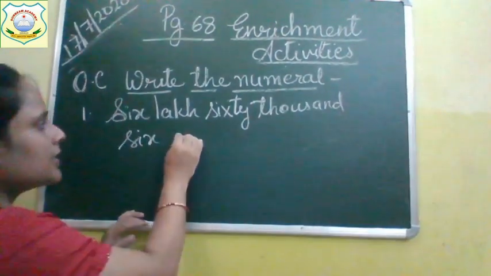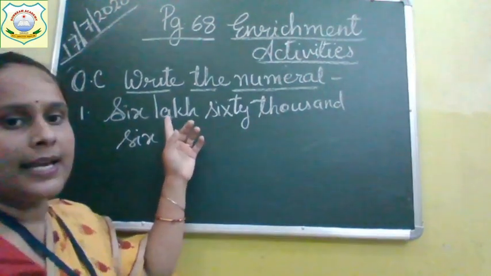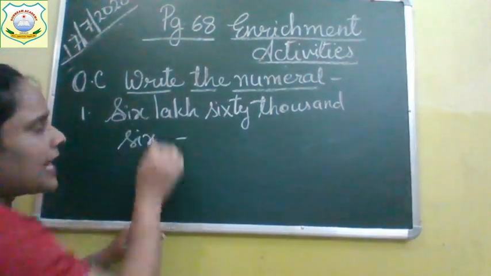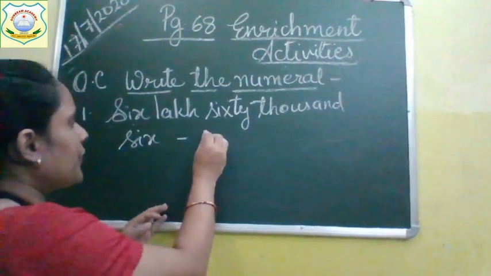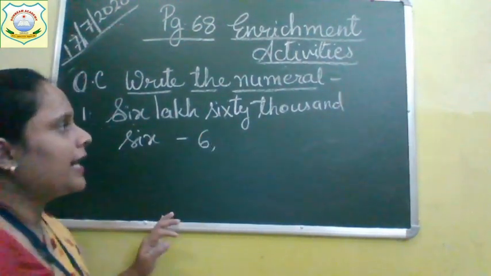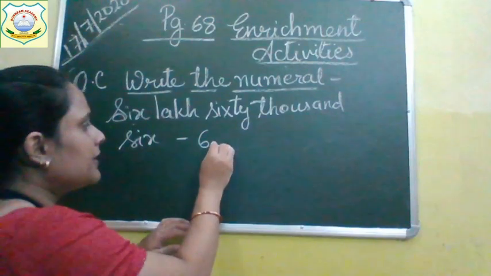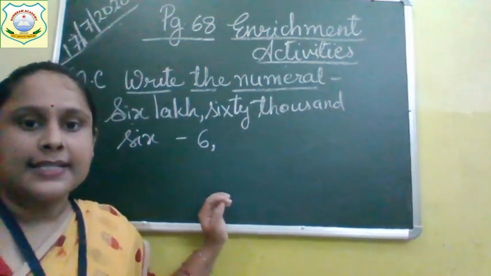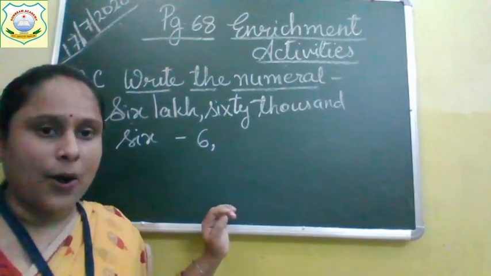Now, children, first see 6 is in the lakhs place. Which number is in the lakhs place? 6. So, we will write 6. Okay. After 6, it is written how many thousand? 60,000. How many thousand?